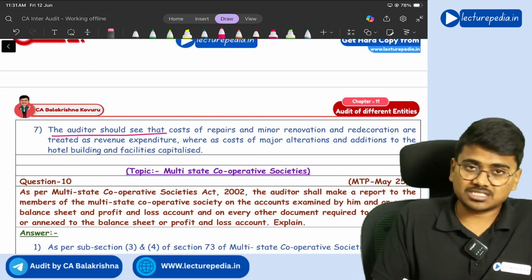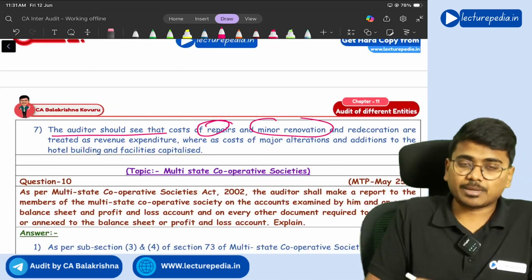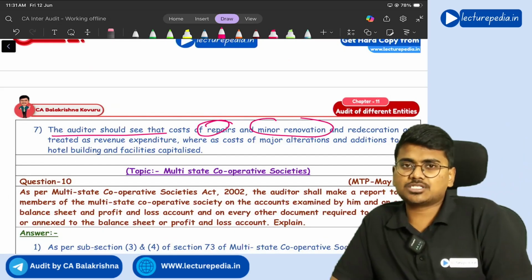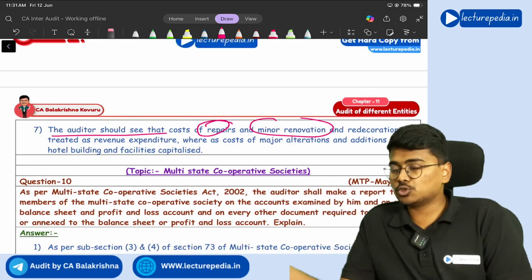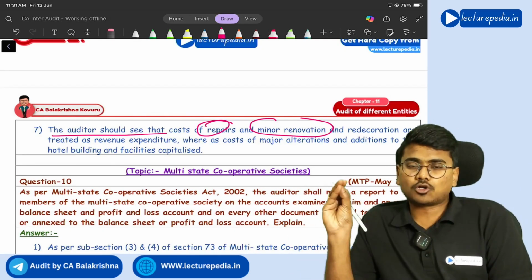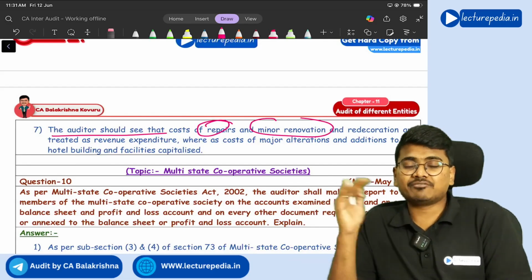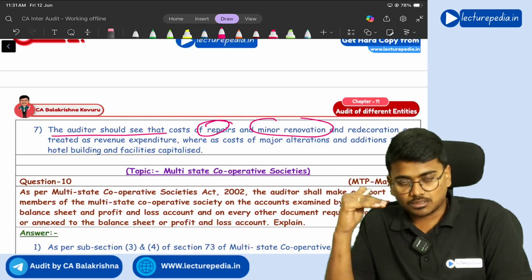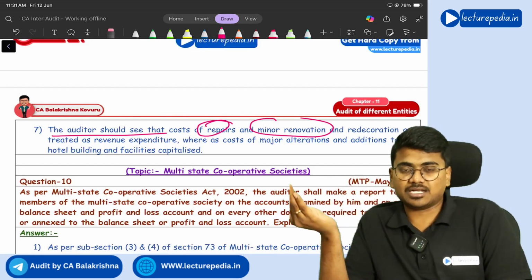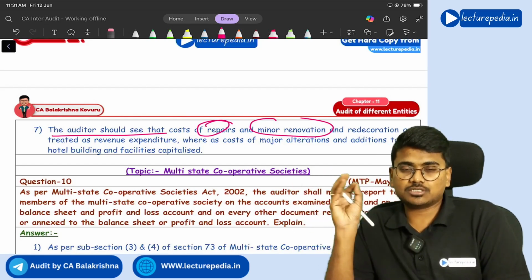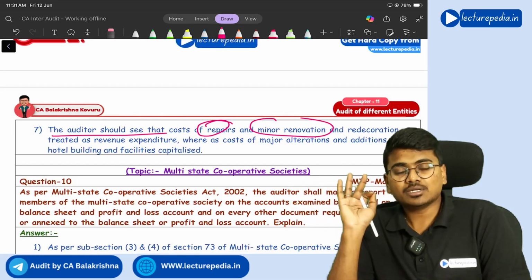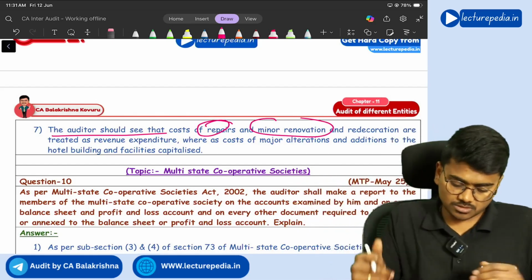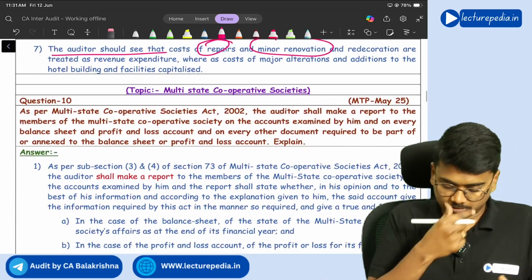And the auditor should see the cost of repairs and minor renovation. If any repairs or minor renovation has been done to the gift shop, those costs should be charged to the revenue account but not the capital account. Those expenditures should not be capitalized. Minor repairs and renovations should not be capitalized, they should be charged to the revenue account. So those are the points that you will check.